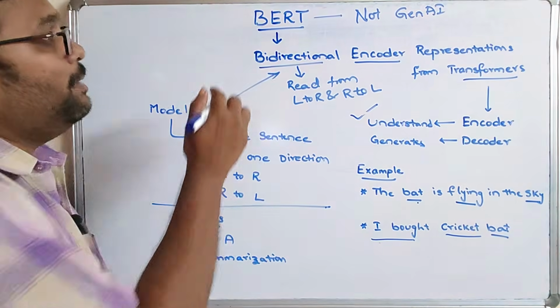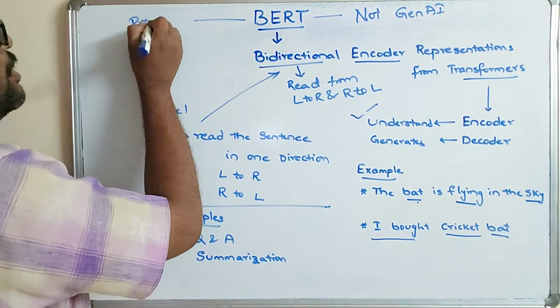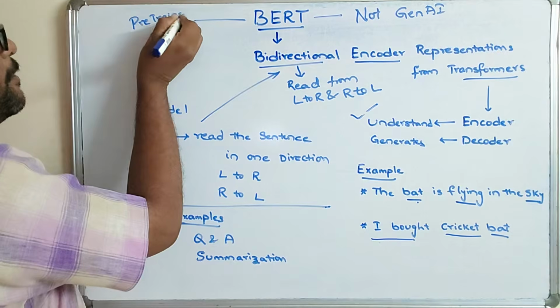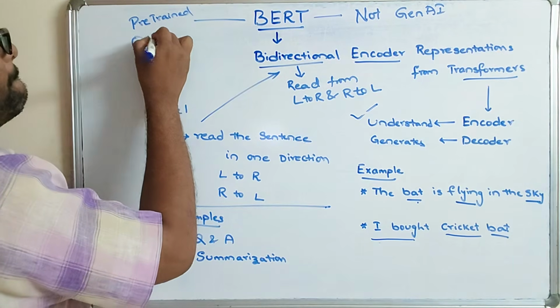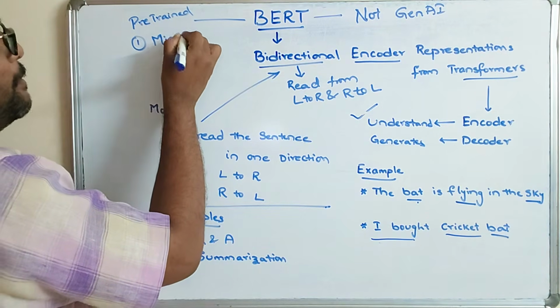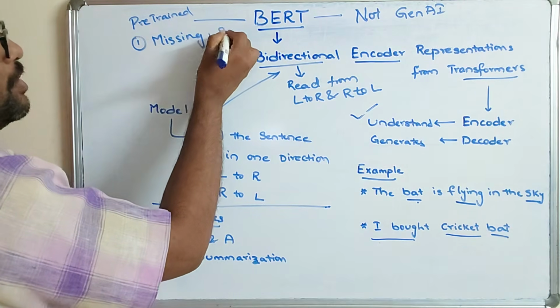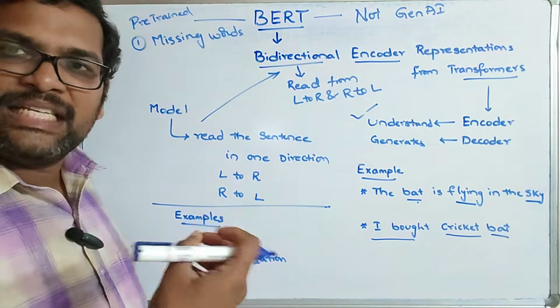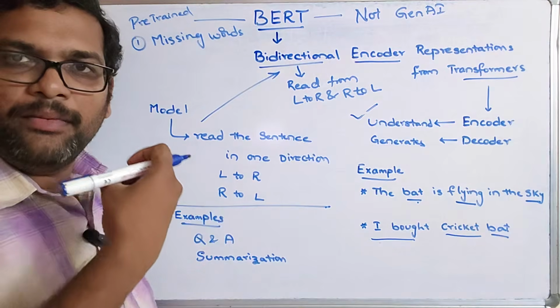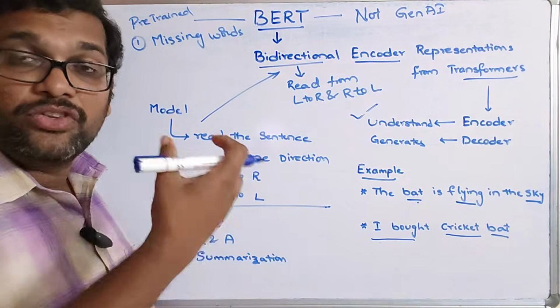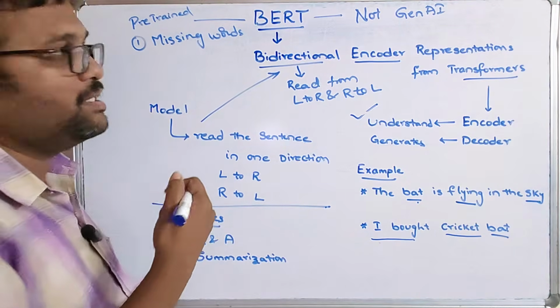This will be trained in two ways. First, by missing words: it will be given a lot of sentences with some words removed, and it will identify the missing words.